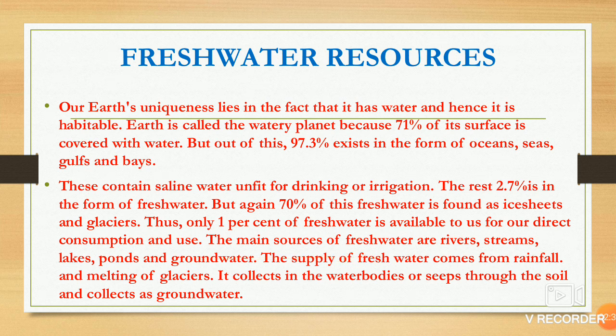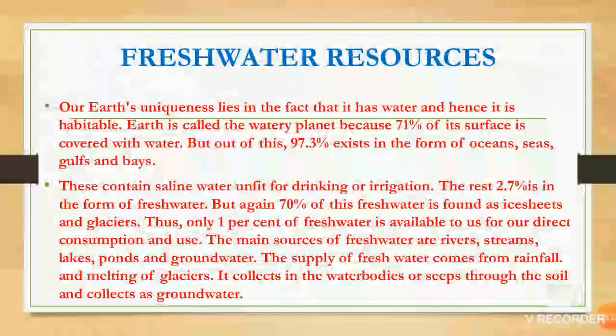The supply of fresh water comes from rainfall and the melting of the glaciers. When the glaciers melt, the water goes into the rivers and streams. This water is collected into water bodies, in rivers, ponds, streams, or seeps through the soil. It goes through the soil and is collected as groundwater under it. World Water Day is celebrated every year on March 22.